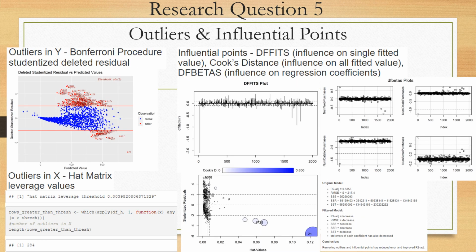So next, for removal of outliers, the Bonferroni procedure with studentized deleted residuals as well as hat matrix leverage values were used, and as well as for influential points, DFFITS, Cook's distance, and DFBETAS were used. And it can be seen that from the original model, after removing outliers and influential points, the model actually improved significantly as shown on the bottom right with the different metrics shown.